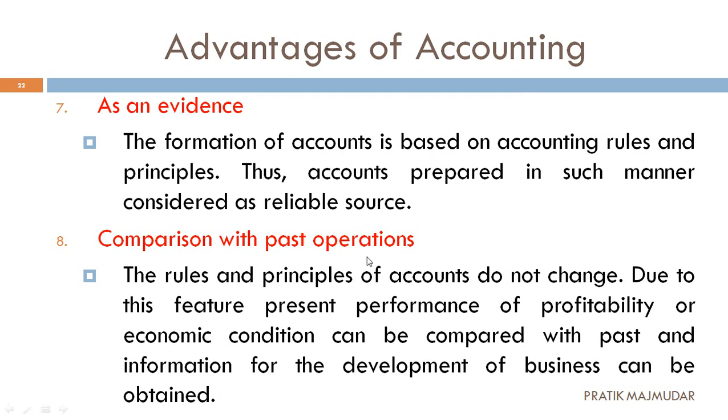For example, for the year 2019-20 and year 2018-19, we can compare the data of both the years together. On that basis we are able to know whether our business is making profit or not, and what is the economic condition of our business, that can be compared with the help of this.